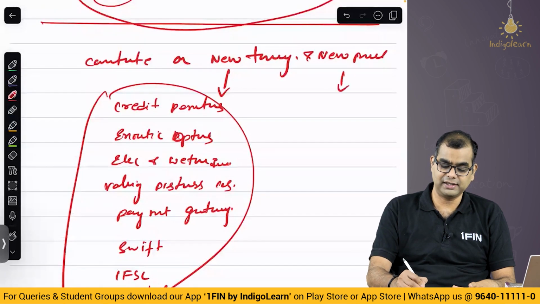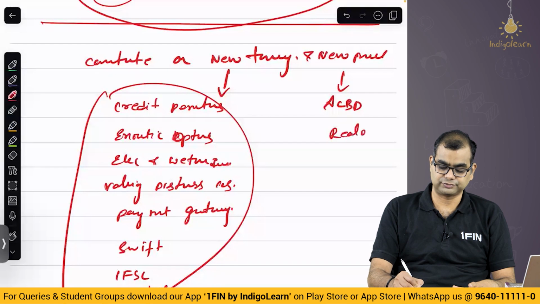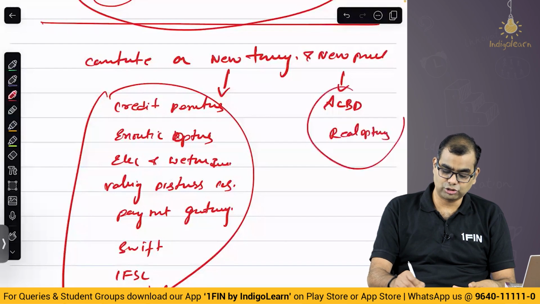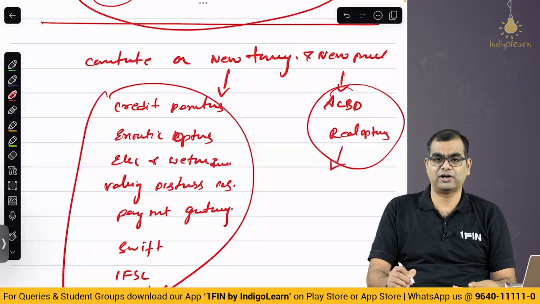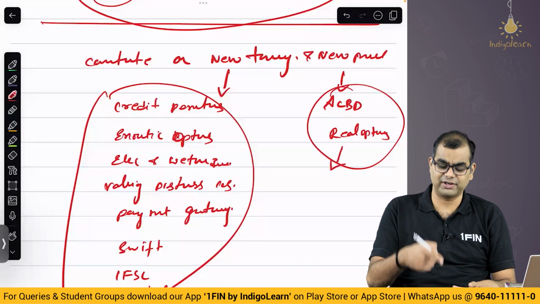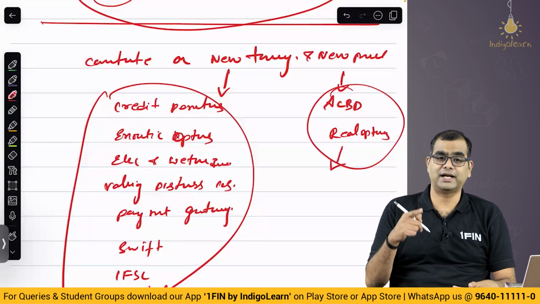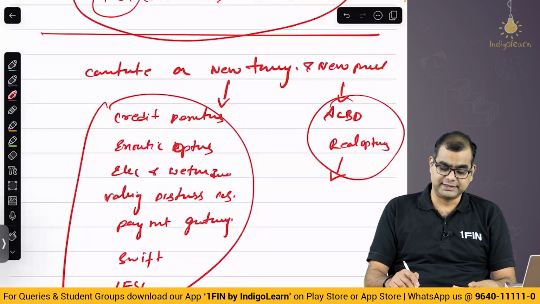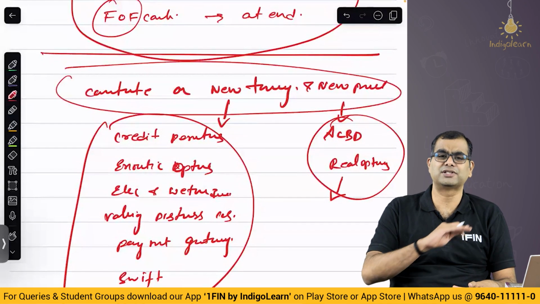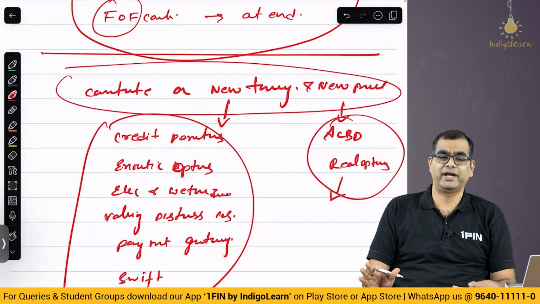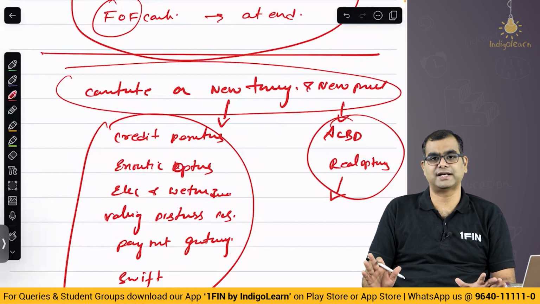Now, what are new practical? Advanced capital budgeting decisions, real options. These are 2 new practical topics that have been added. Please spend time on real options. I have solved a bunch of questions. I have given a lot of stuff in that. Please ensure that you go through it. This is something that you have to necessarily spend time on, whether you are doing a 5-day preparation or a 10-day preparation. It doesn't matter whether it is 5 days or 10 days.